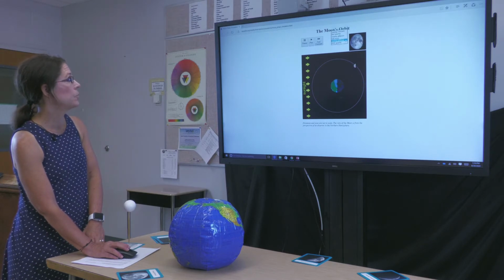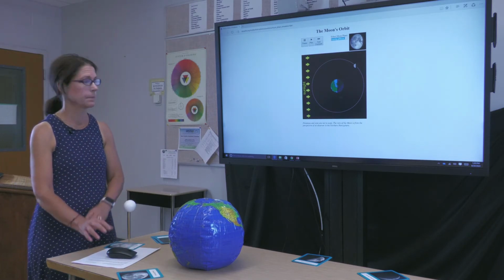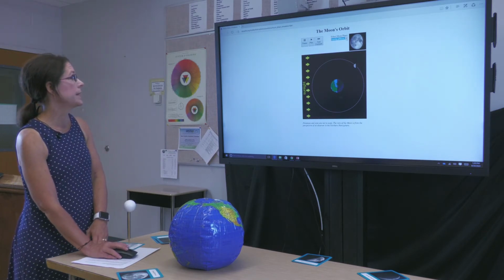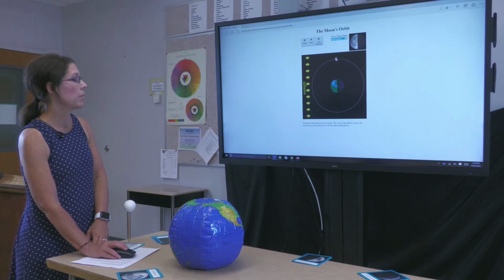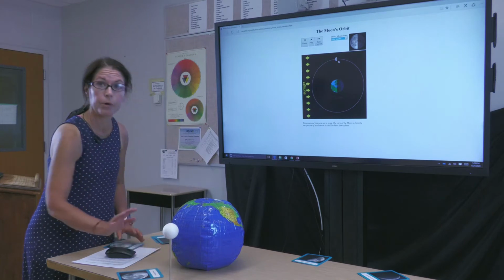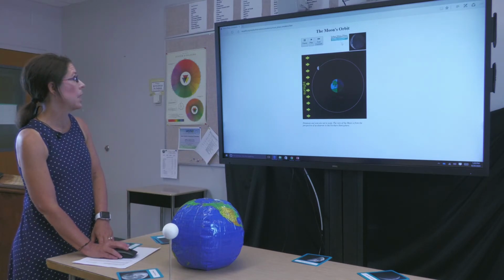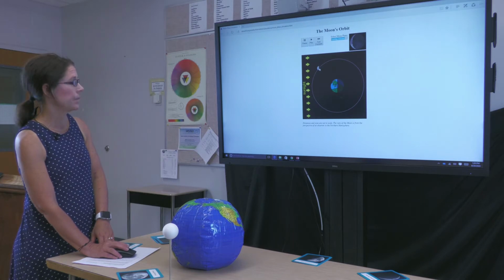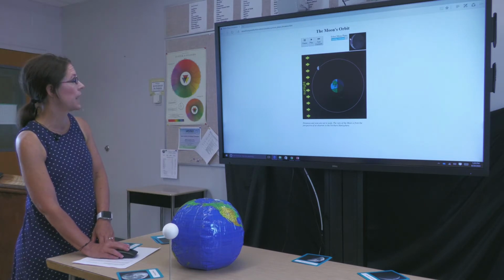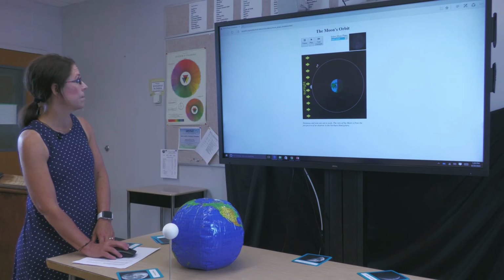Following the full moon, we have our waning gibbous. Moon is getting a little bit smaller. Remember, waning gets smaller. Following our waning gibbous, we have our third quarter. We're able to see a quarter of the moon, but it's the third quarter. Our waning crescent. This is what we see in the sky, our waning crescent. And then we get back to our new moon.